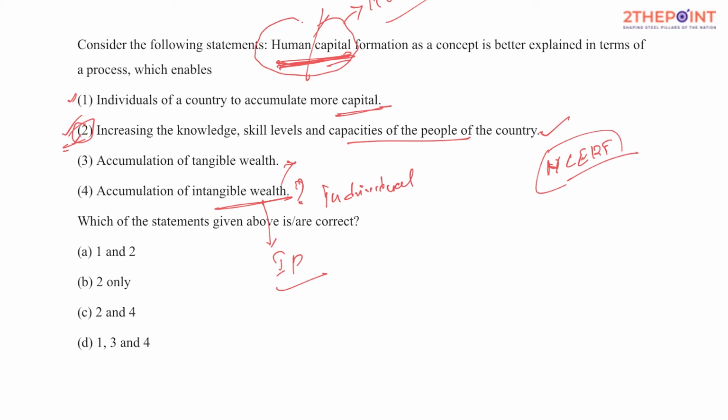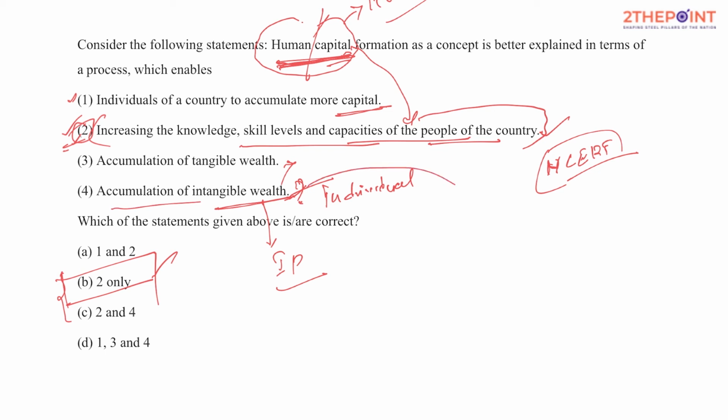But here, increasing the knowledge, skill levels and capacity of the people of the country, isn't it? It has been perfectly explained, and who are the people acquiring these particular skill sets. Henceforth, if you have any confusion between B and C, I would say B happens to be the most appropriate answer, because B is the simplest definition, and it explains everything that refers to human capital, and you don't really need option 4. The reason is it's not complete, and even though it explains that it's with respect to people, statement 2 refers to the same, and henceforth the most appropriate option is B.